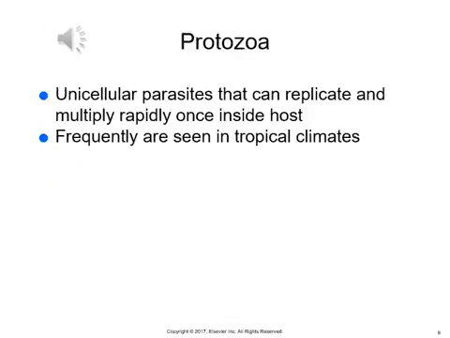Protozoa are unicellular parasites that can replicate and multiply rapidly once inside a host. Some examples of diseases caused by protozoa are giardia and malaria. Frequently, we see diseases caused by protozoa in areas of tropical climates. This is because there are high numbers of insects that can act as vectors.